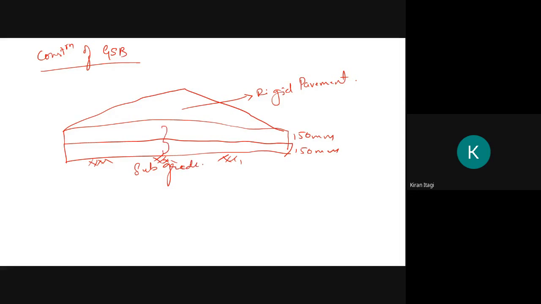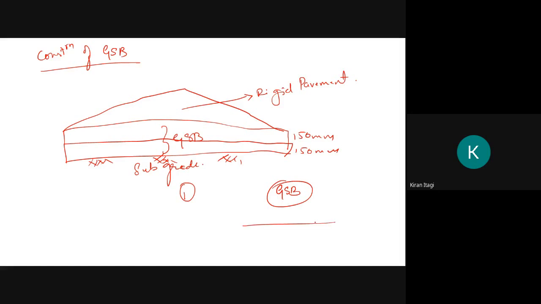Okay, and these two layers are GSB, granular subbase. The first thing we should do is prepare the subbase, which I have explained initially. Then we will lay the GSB. We will buy it from the plant and dump it on the subgrade.